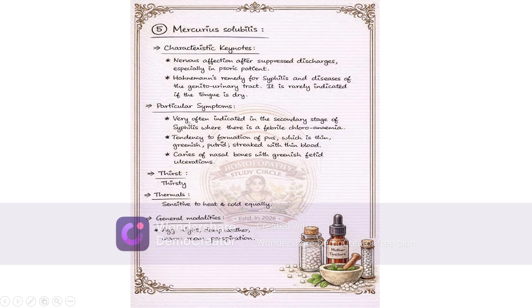Particular symptoms. Very often indicated in the secondary stage of syphilis, where there is a febrile chloroanemia, with a tendency to formation of pus, which is thin, greenish, putrid, streaked with thin blood. Caries of nasal bones with greenish, fetid ulcerations. Thirsty, thermals, sensitive to heat and cold equally. General modalities: aggravation at night, damp weather, warm room, perspiration.